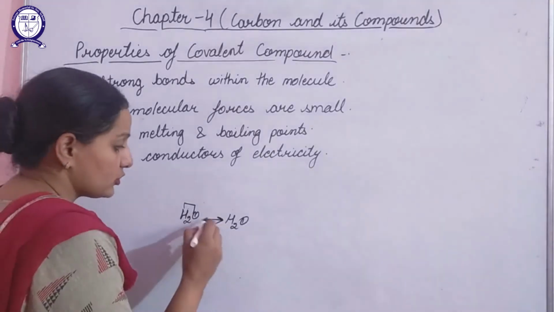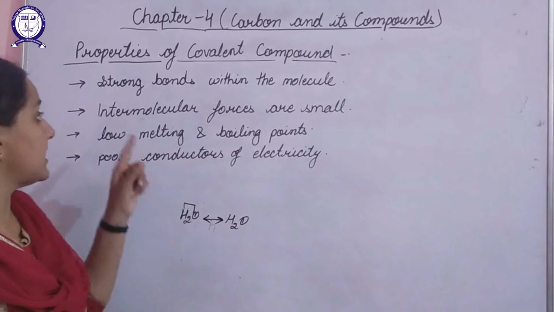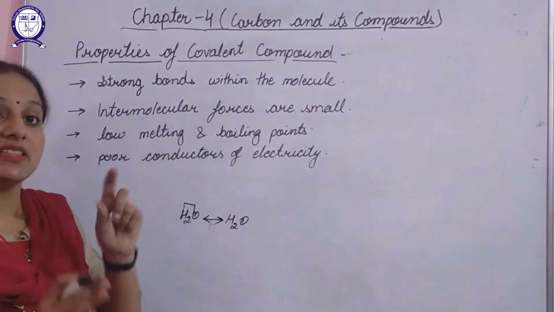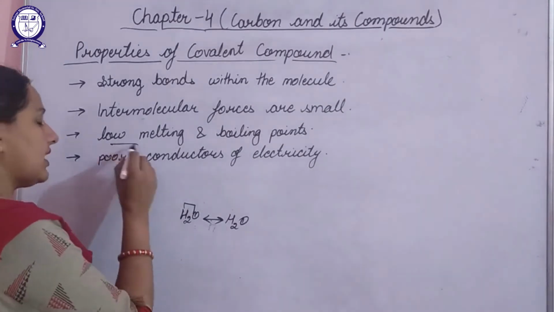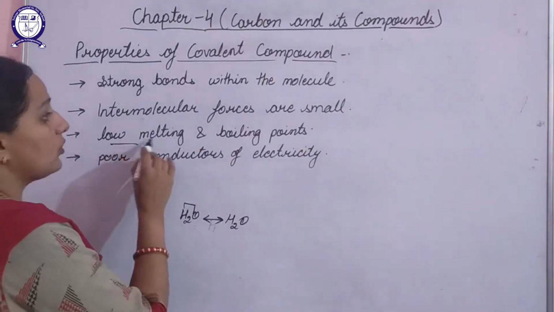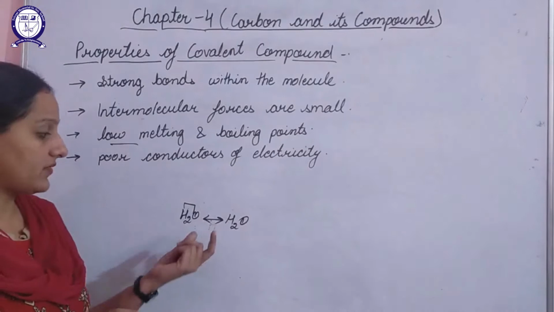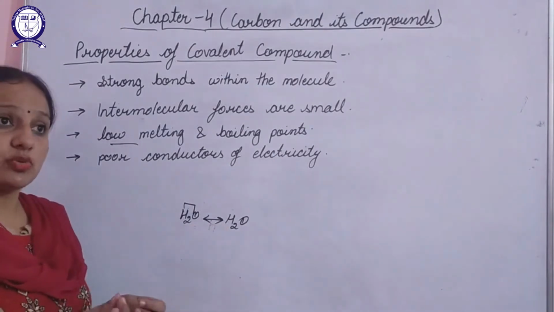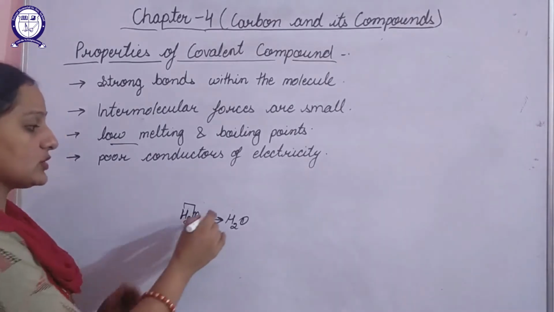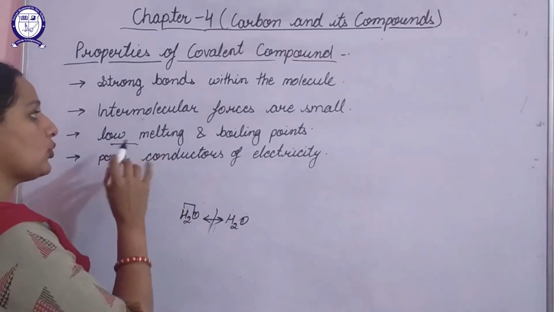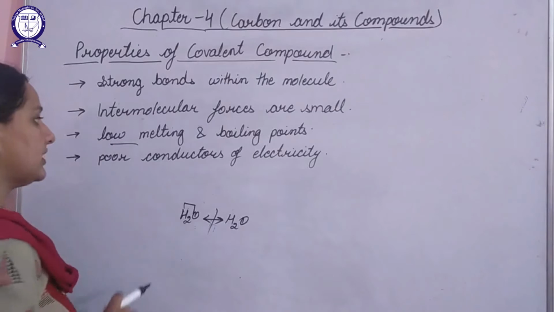These forces are quite small, because of which they will have low melting and low boiling points. If these forces are very small, then by a small amount of heating only, these forces will break, hence they will show low melting and low boiling points.